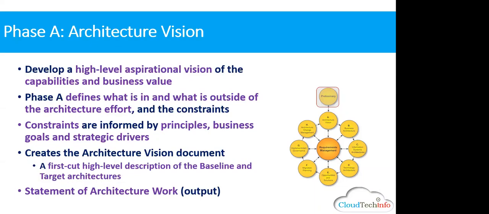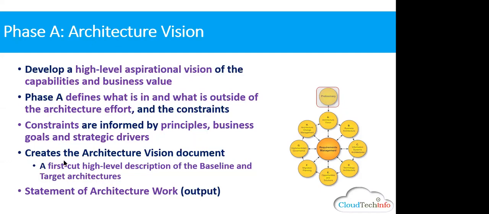I'll be talking about the P phase. As I told you last class, TOGAF is a framework and a methodology. So in the P phase, it has some inputs, and at the end of the P phase, you're going to produce a document. We call it the Request for Architecture Work.